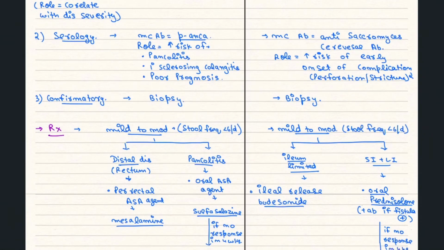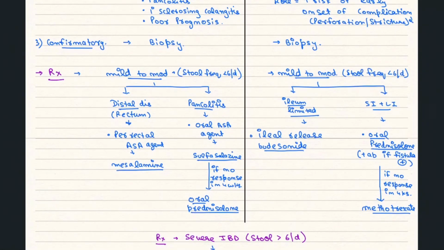Now we will go for treatment. Treatment is basically based on severity, that is whether it is mild to moderate or severe IBD. Mild to moderate we say when the stool frequency is less than 6 per day. In ulcerative colitis, if it is distal disease, that is the rectum is involved, then a per rectal ASA agent will be given, that is mesalamine.